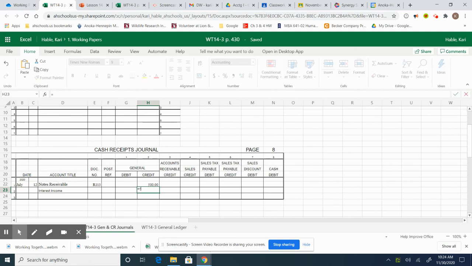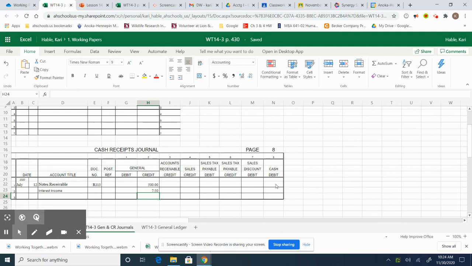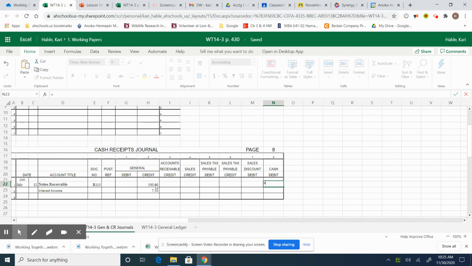We're just going to do $500 times 0.09 times 60 days divided by 360, the amount of time divided by 360. So you get $7.50. So the cash we're going to receive would be a total of this plus this. I'm going to make it look the same there.